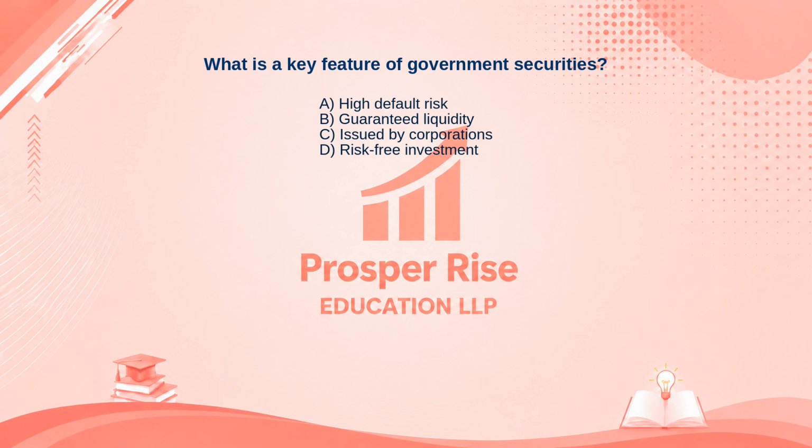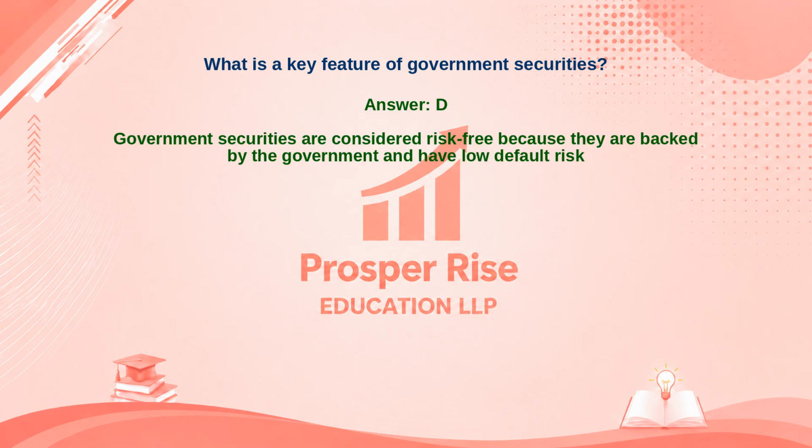Take a moment to pause the video and decide. The correct answer is option D. Let's see why. Government securities are considered risk-free because they are backed by the government and have low default risk.